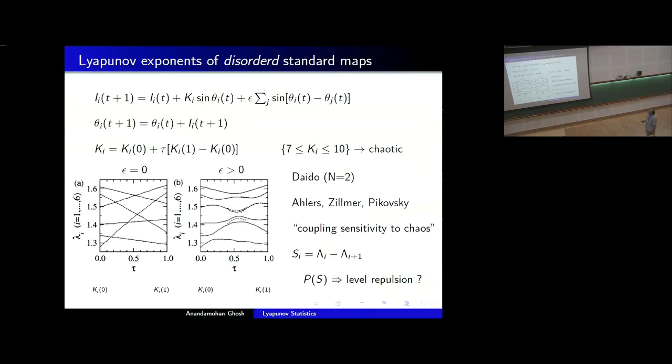Now what we are interested in is, suppose we calculate these gaps between these levels, between two successive Lyapunov exponents, so we can calculate the gap, say s_i, and let's see what the distribution looks like. Does it show something that we see in quantum chaotic systems? We'll come to that in a moment.